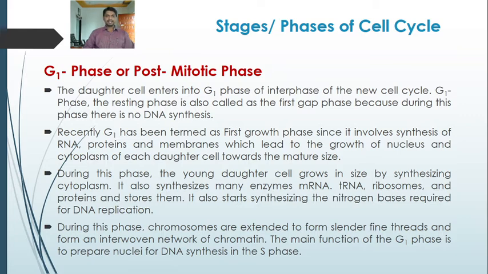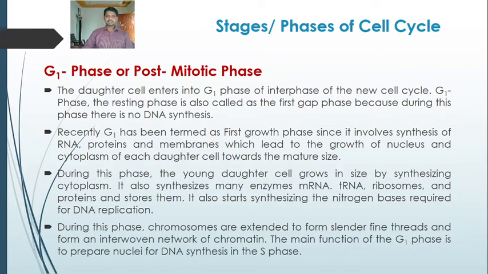G1 phase, the resting phase, is also known as the first gap phase because during this phase there is no DNA synthesis. Only the growth of the cell takes place in the G1 phase. Recently, the G1 has been termed the first growth phase since it involves synthesis of RNA, proteins and membranes, which leads to the growth of the nucleus and cytoplasm of each daughter cell towards the mature size. So G1 phase is the first growth phase.